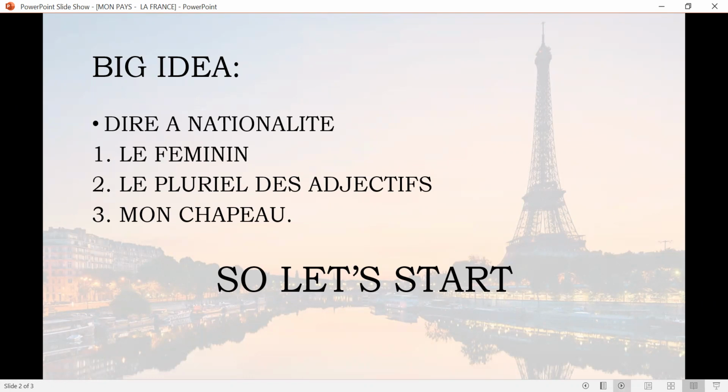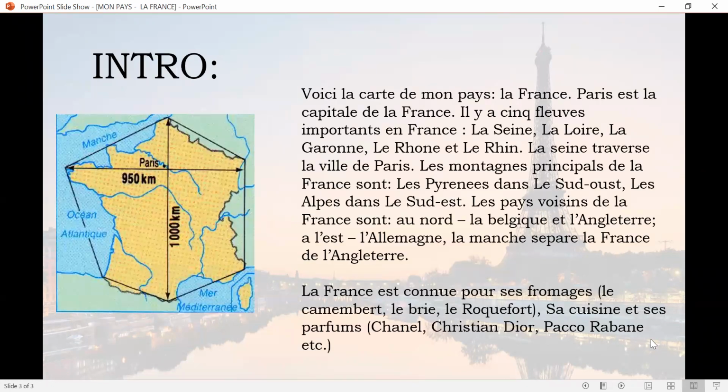So, let's get started. In our previous sessions, we discussed that France looks very familiar, like a hexagonal shape. Over here we can see how it looks like a hexagon.